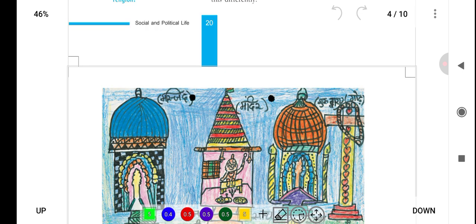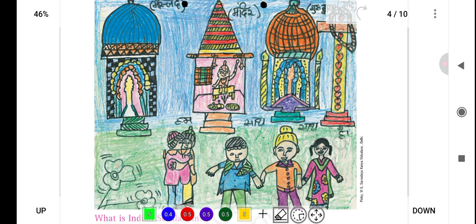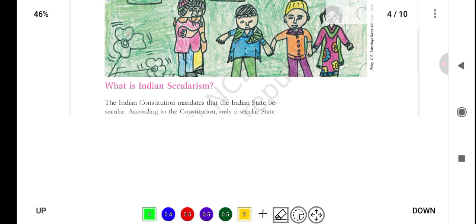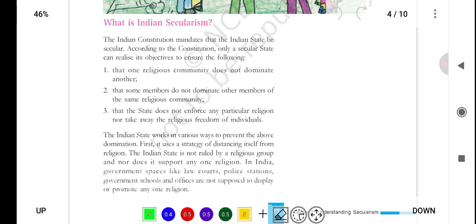Here you can see a small kid has made a drawing of all four religions, whether that may be masjid, mandir, gurudwara, or church. So, what is Indian secularism? Indian secularism prohibits untouchability and discrimination against lower castes, allowing the state to intervene in religion-based personal laws and support religious communities. This differs from the US Constitution, which maintains a strict separation between state and religion, not allowing the state to intervene in religious affairs.